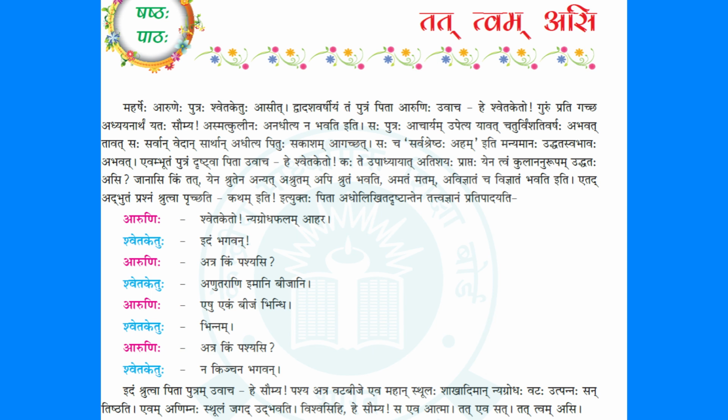So Sahacha, Saha, again here Shvetaketuhu. Sarvashreshtaha aham. I am the most knowledgeable person. I am the best person. Sarvashreshtaha, the best. Iti manyamanaha, manyamanaha, believing. He is the person who believed this. Uddhata swabhavaha. Note down here, arrogant nature. Uddhataha, arrogant. Swabhavaha, behavior.